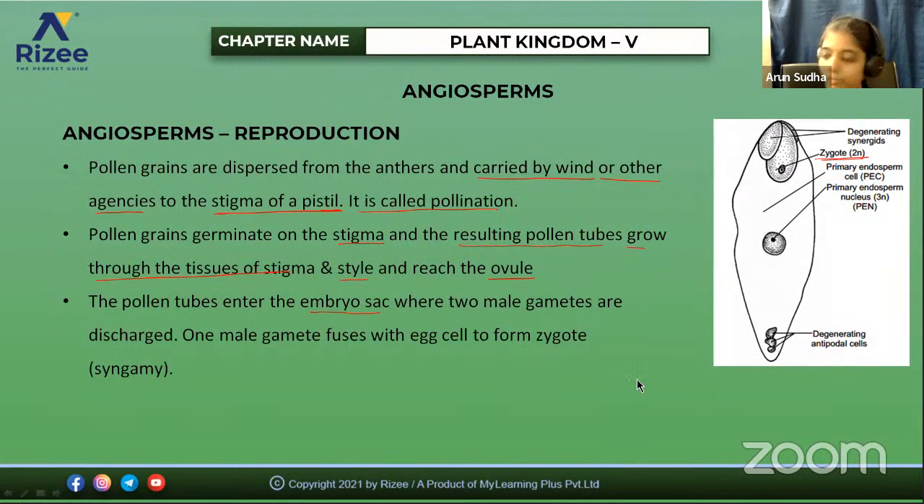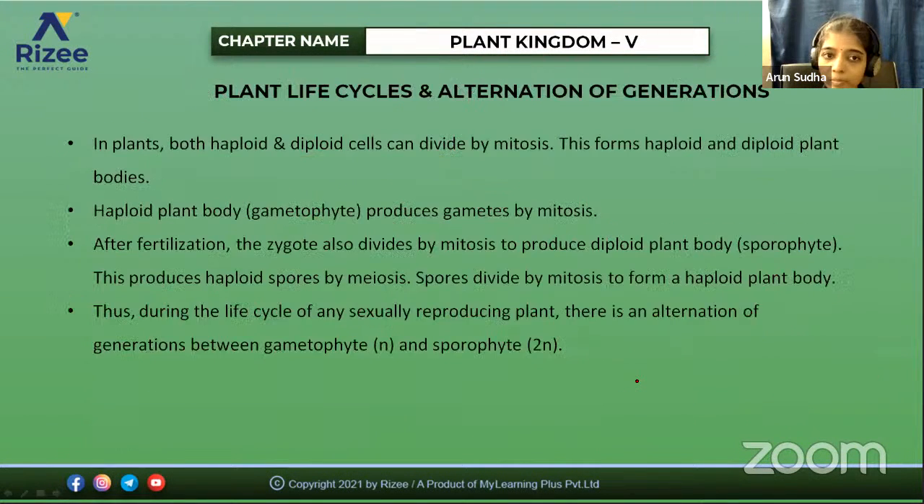So next, we'll see about the alternation of generation. What do you mean by alternation of generation? Even when we were learning about the bryophytes and pteridophytes, we also saw this alternation of generation. Here we'll see how it differs from plant to plant, like how the alternation of generation exists in bryophytes, pteridophytes, and then gymnosperms and angiosperms.